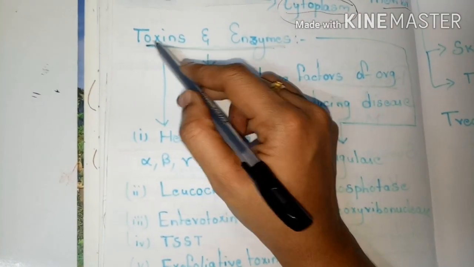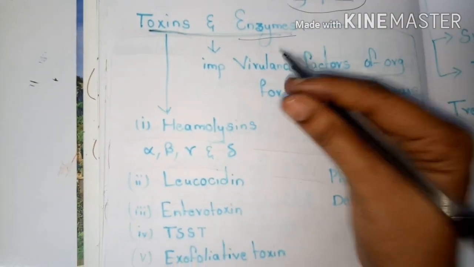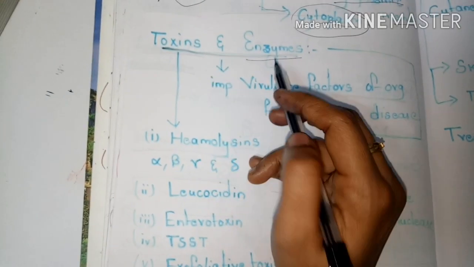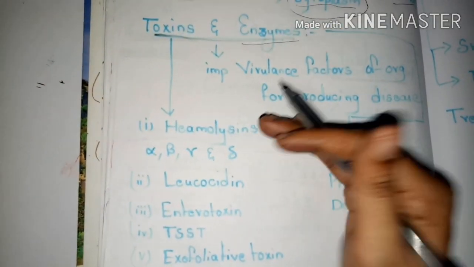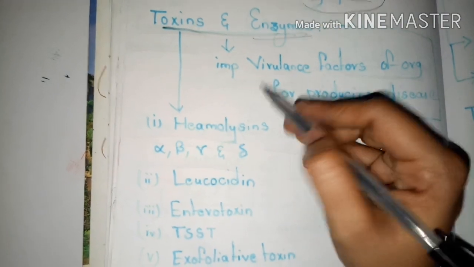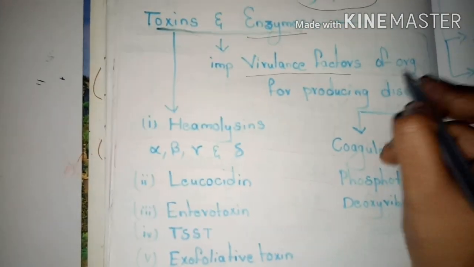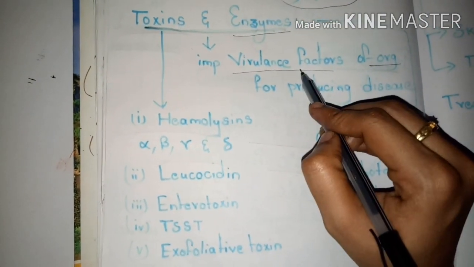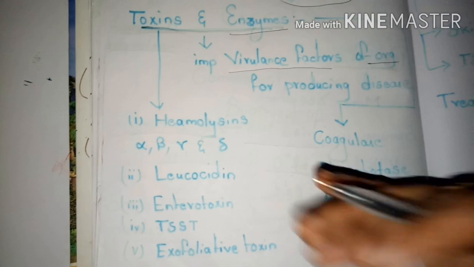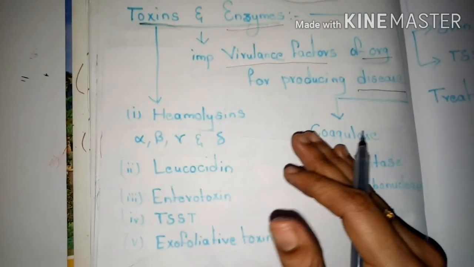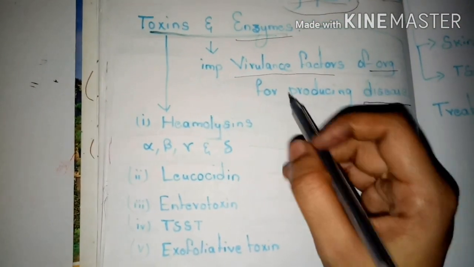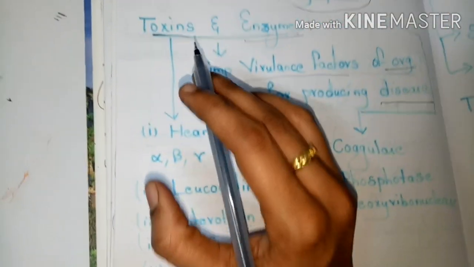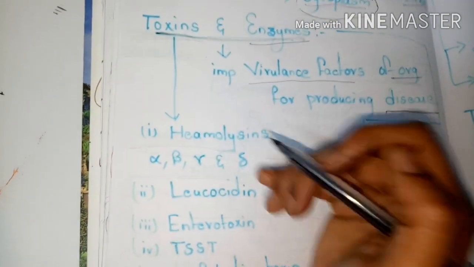Let's see what toxins and enzymes are produced by Staphylococcus aureus. Actually, these toxins and enzymes play a major role as important virulence factors of the organism, Staphylococcus aureus. These virulence factors, like toxins and enzymes, produce disease in humans or animals. Let's see what toxins are produced by Staphylococcus aureus.